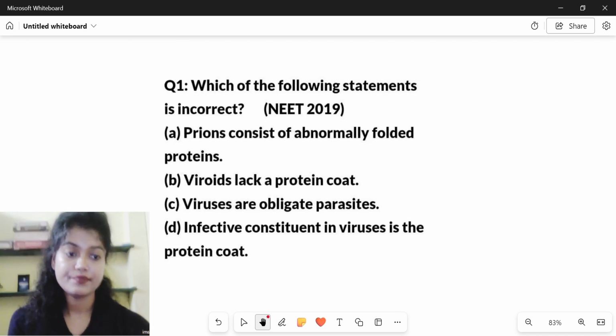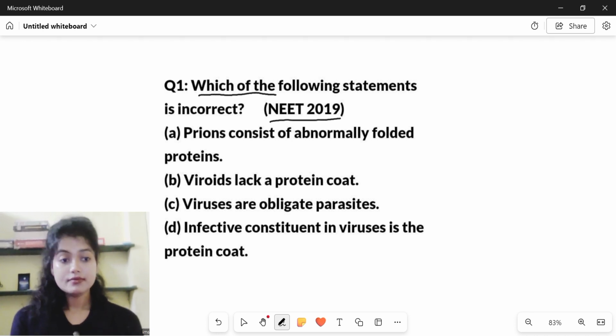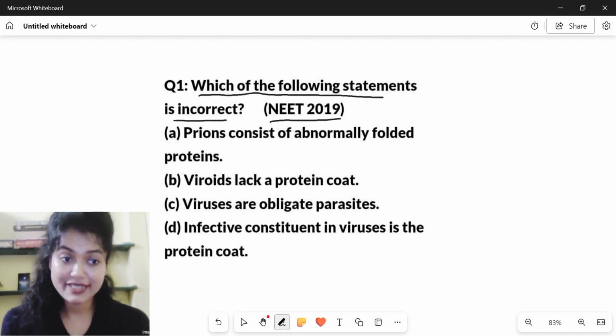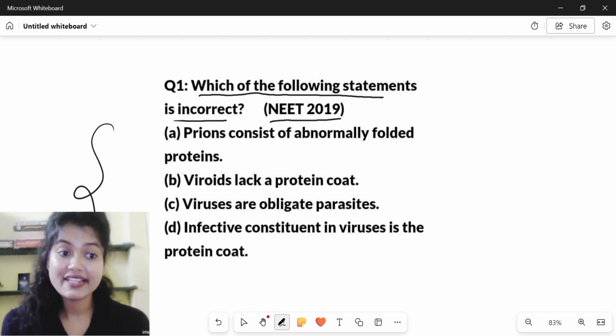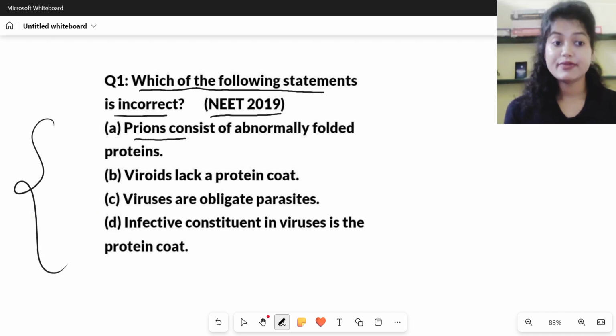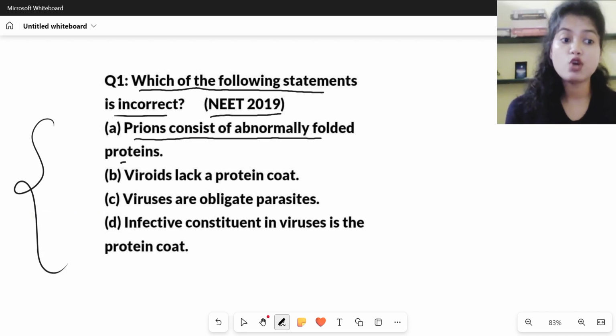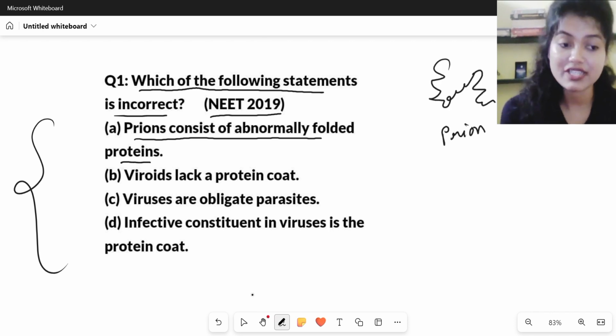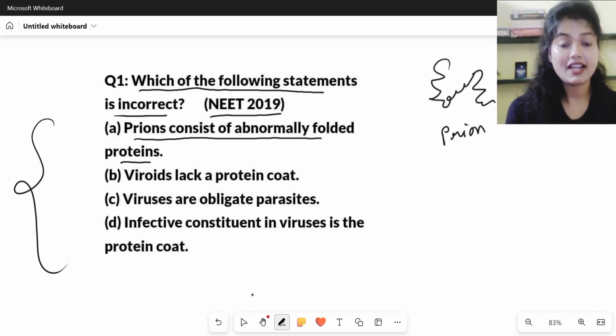Next question. The next question is from 2019 NEET. The question says, which of the following statements is incorrect? We have to find out the incorrect statement. The first statement says, prions consist of abnormally folded proteins. This is correct. We know that prions are the abnormally folded proteins. We already discussed in the last video.